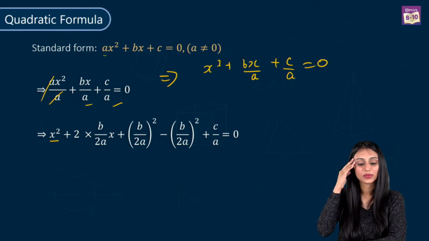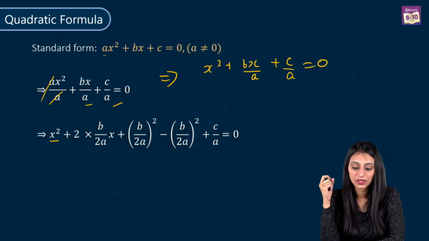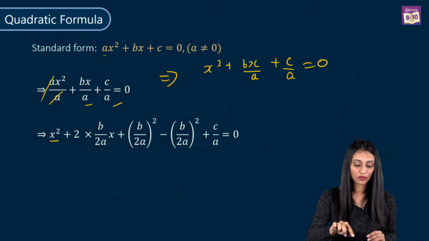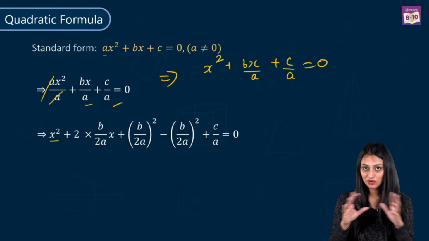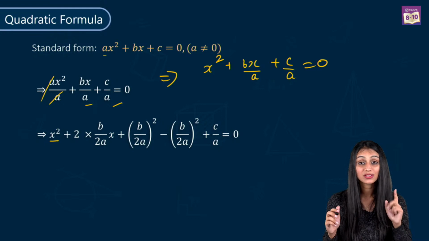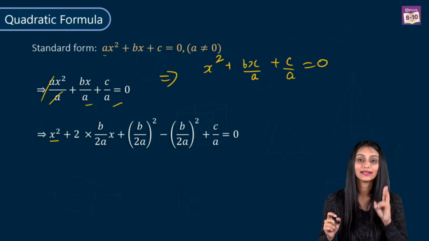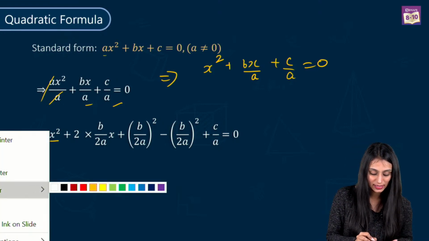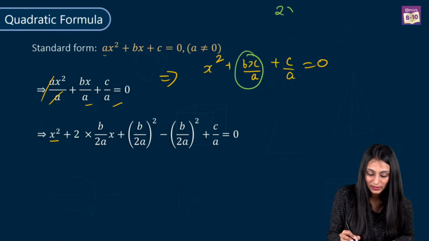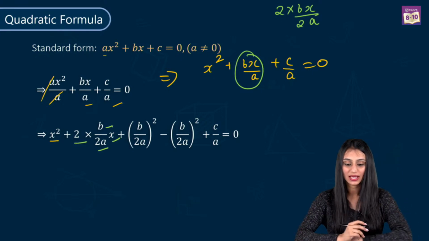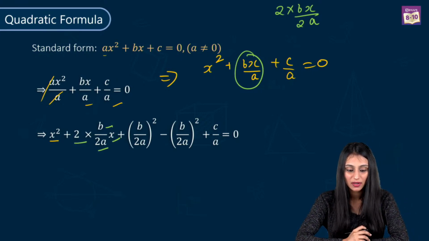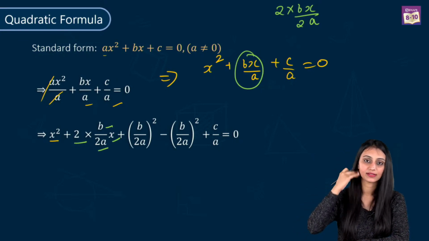The next step was, somebody wanted me to repeat the previous completing the square one. See, I'm explaining the same method over here as well. We are basically applying the same method, right? First we make the coefficient of x square 1, then the second step is to multiply and divide the second term by 2. This is the second term that I have. I'll multiply this by 2, I'll divide this by 2, right? So what do I get? I get 2 times b by 2a times x. Yes, Deepak? I think you asked this, you wanted me to repeat this.